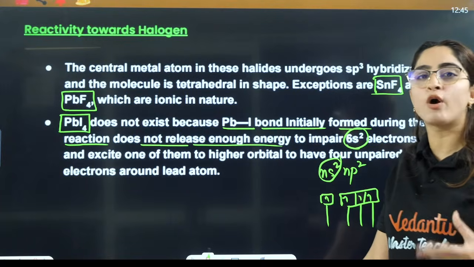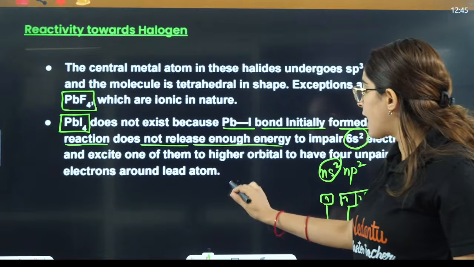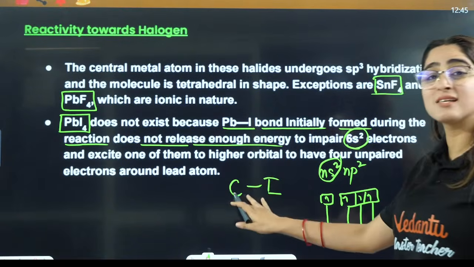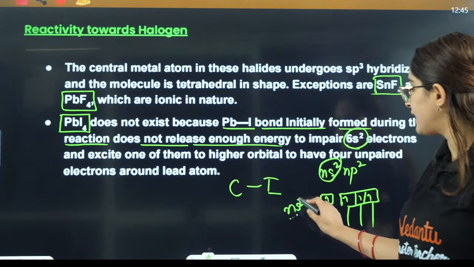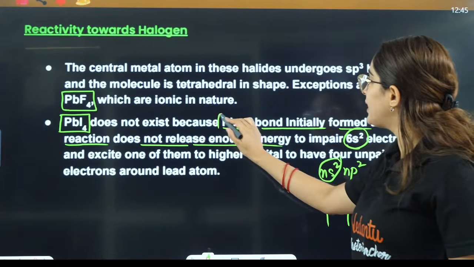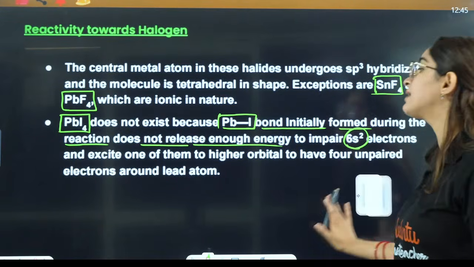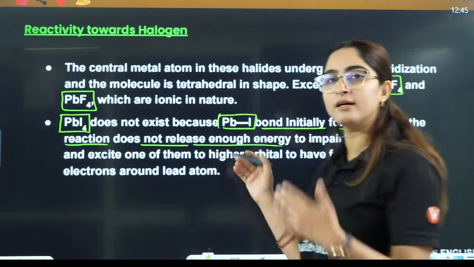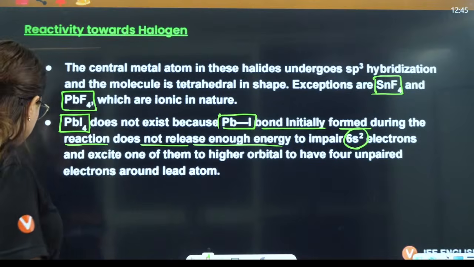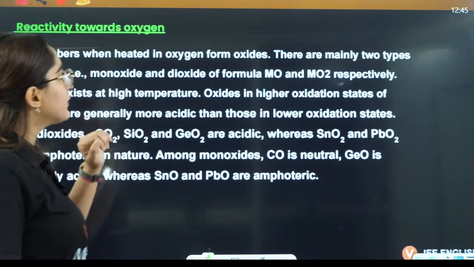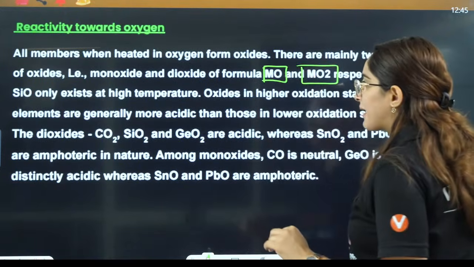In all the other bonds, what happens, as soon as one bond is formed, like the carbon iodine bond is formed, it releases enough energy so that you can unpair this ns2, right? But in the case of PbI4, it does not release enough energy to unpair the 6s2, and that is the reason we are saying that this does not exist, because 4 unpaired electrons do not exist here, right? Then reactivity towards oxygen, they form monoxide and dioxide respectively.